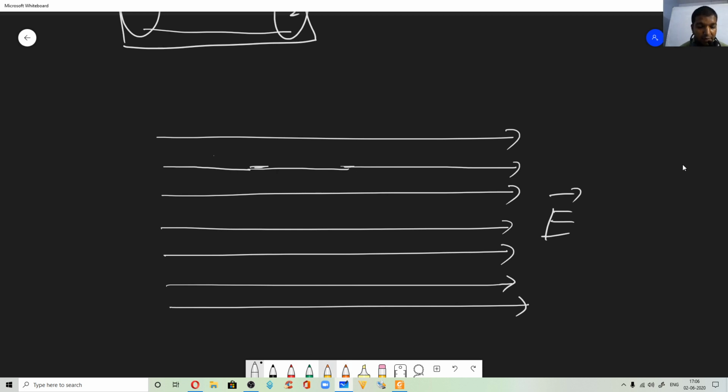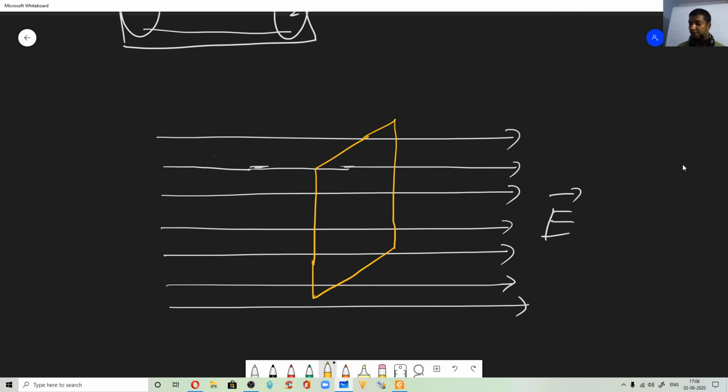Now to this electric field, if I keep an area, you should assume the electric field is piercing the area. Remember, electric field will not flow. Just assume that the electric field is piercing the area in a perpendicular fashion.